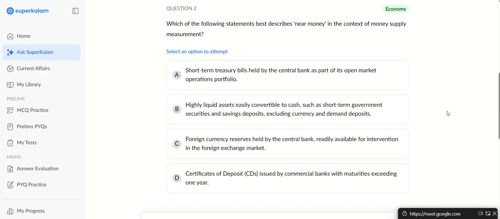Question number 2, solve now. Sir, B. B, sir.